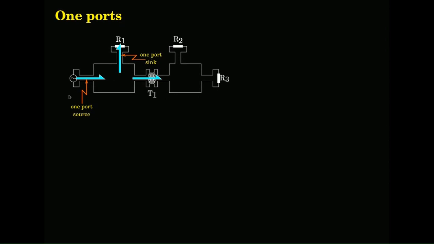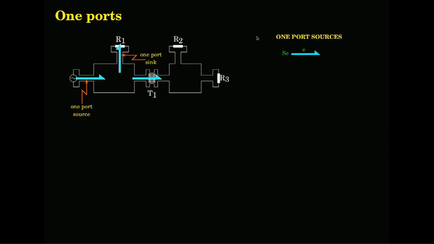So, you see that there is a difference between this 1 port and this. This is a source. The half arrow is going out of it into some other port, whereas in the case of sinks, the half arrow is going into the component element itself, and there it either stores or dissipates.